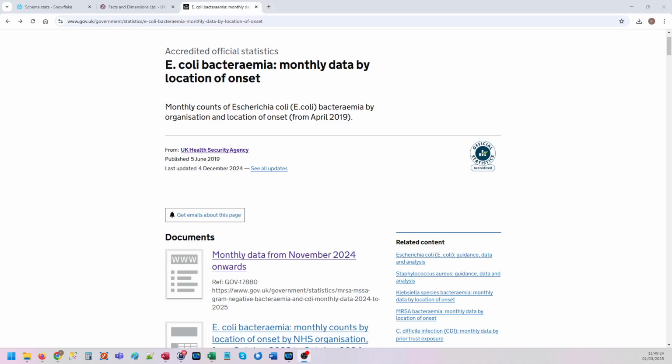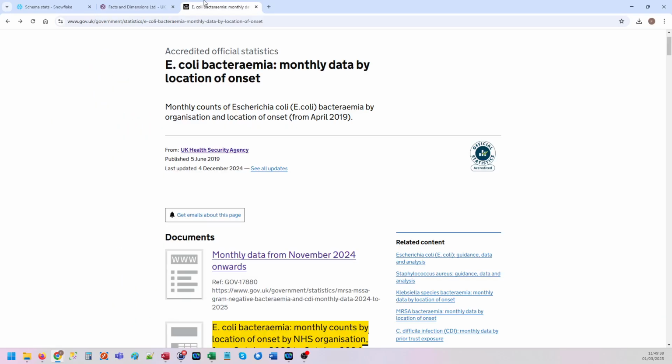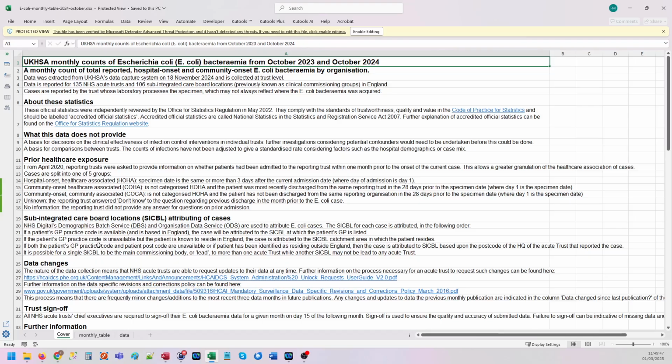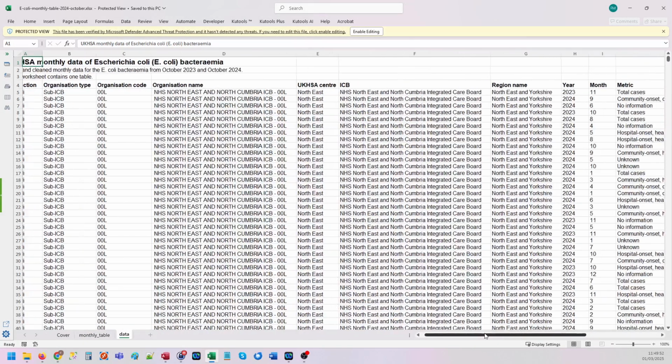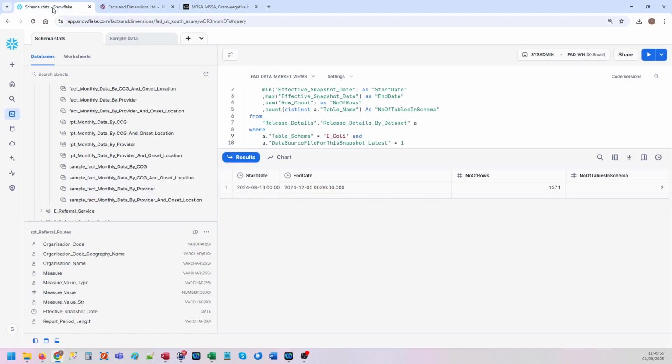This is covering E. coli infections by organisation and location of onset. This only goes up to December 2024, just gone, because they've all moved the data to this one, MRSA, MSSA, which I'm covering in another video. Anyway, just have a look at the table. Here's one of the files. Typical data, not too bad at all, really. Quite easy for us to import. And we'll just have a look at the data itself.